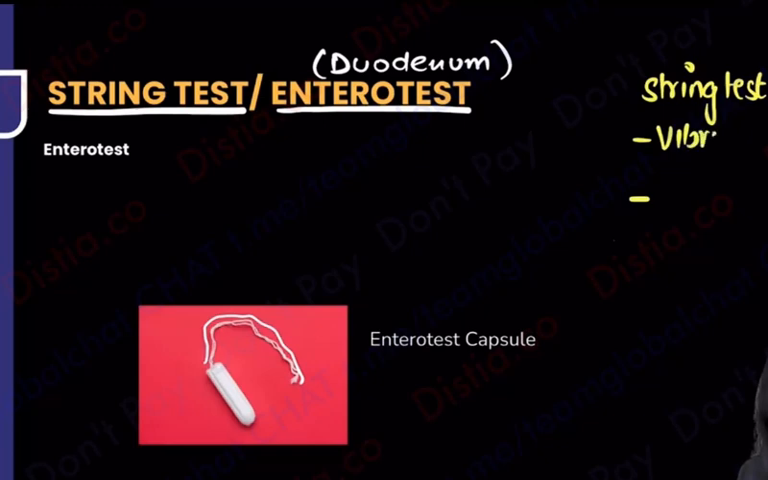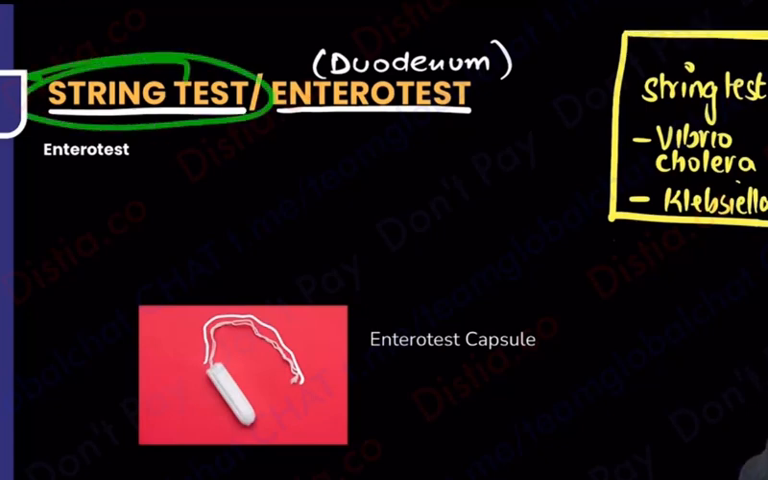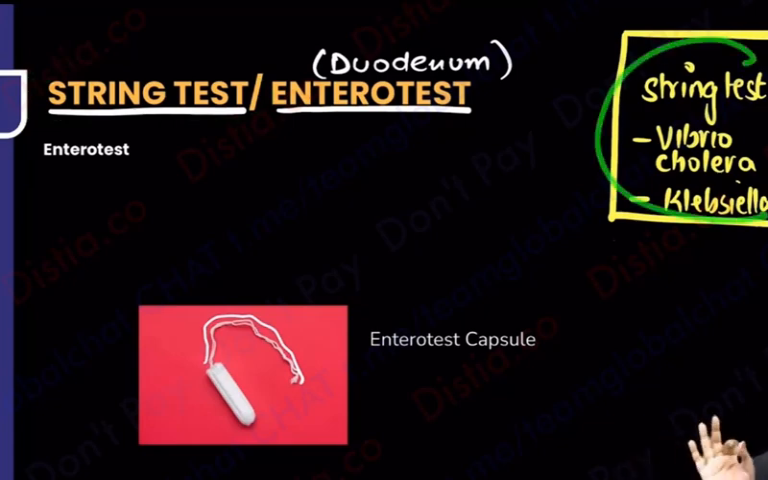There is a string test that you do for Vibrio cholerae. There is also a string test that you do for Klebsiella pneumoniae. Klebsiella also has a string test. I am not talking about those string tests. They are totally different. What I am talking about is the string test that you do for Giardia, because the string tests over there, what we were doing were microbiology tests.